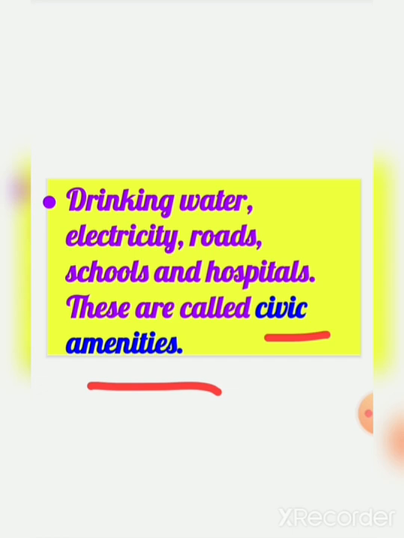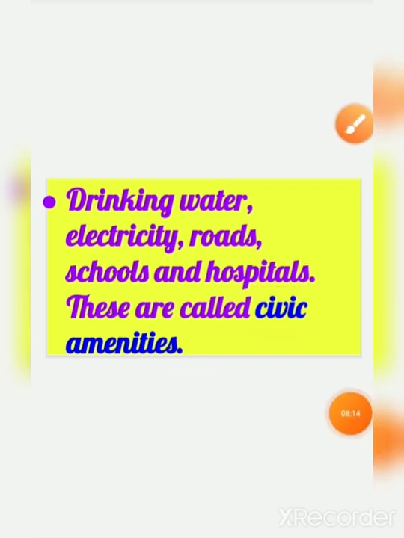See, water is there every time, electricity is there, right? You are not going outside for all these facilities. It is there inside your house only, right? So drinking water, electricity, roads, schools and hospitals, these are called civic amenities. These are called what, children? Civic amenities.